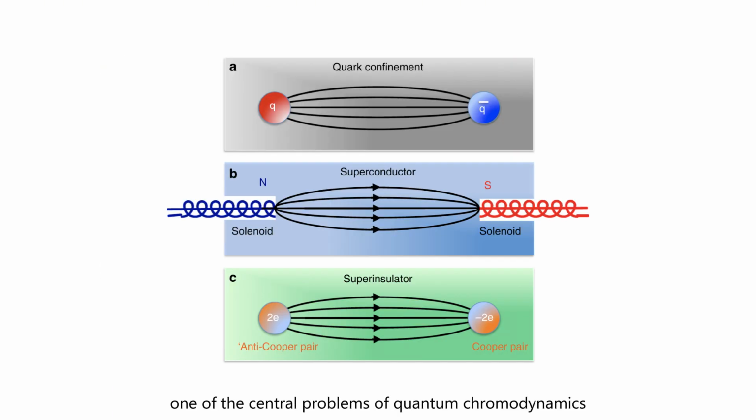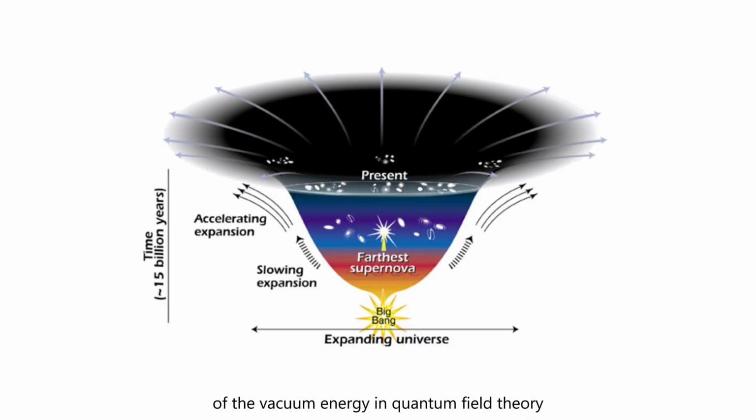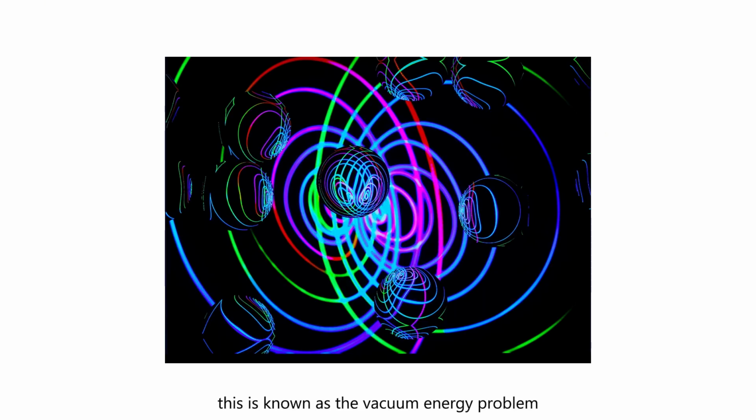Vacuum chaos. Quark confinement remains one of the central problems of quantum chromodynamics. Calculations of the vacuum energy in quantum field theory diverge enormously from the observed cosmological constant. This is known as the vacuum energy problem.